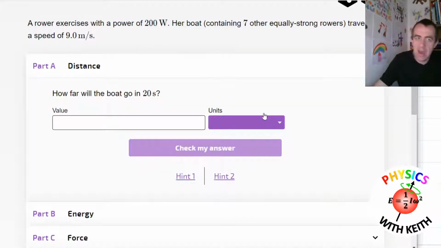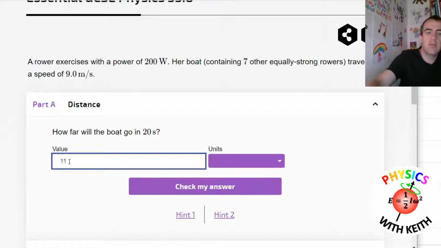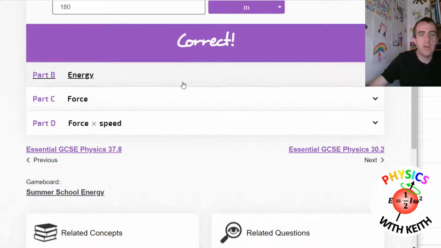So power is energy divided by time. We've got a rower who exercises, and a boat, and how far will the boat go? The first question's got nothing to do with energy, it's just distance, speed, time. If we're going at 9 metres per second, 20 seconds at 9 metres per second will be 9 multiplied by 20. We'll have gone 180 metres. I'm not going to write that working down because the focus of this is supposed to be on energy, so let's just write down 180 metres. There we go.